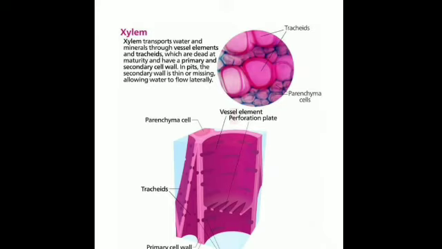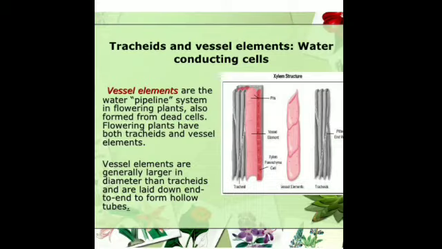Now, except the xylem parenchyma, that is, you have the xylem tracheids, fibers and vessels, all other cells are dead. Only xylem parenchyma is living, and vessels, tracheids and xylem fibers are dead tissue. So, out of the 4 types of cells in the xylem, only xylem parenchyma is living, the rest are dead. Now, the cells of the xylem are thick walled. All the cells are thick walled.